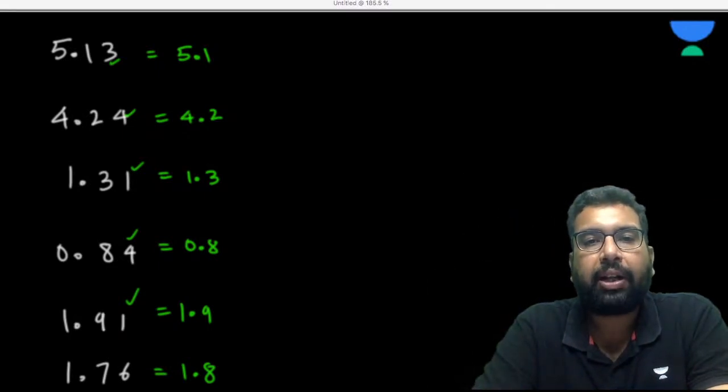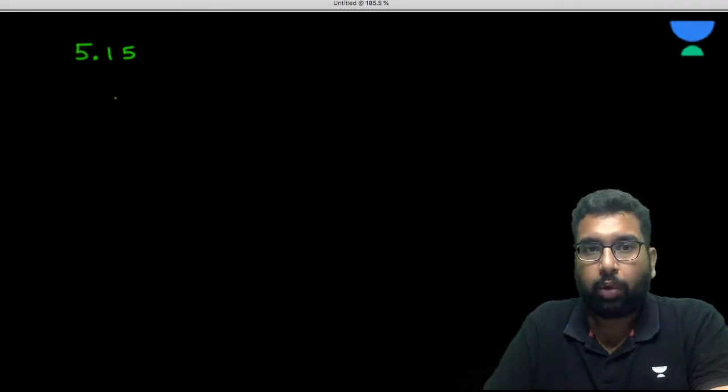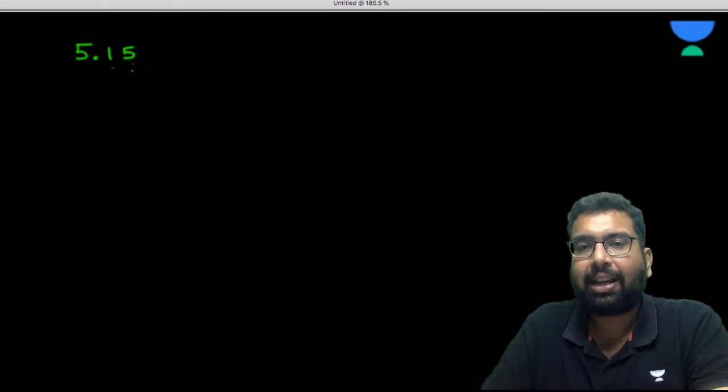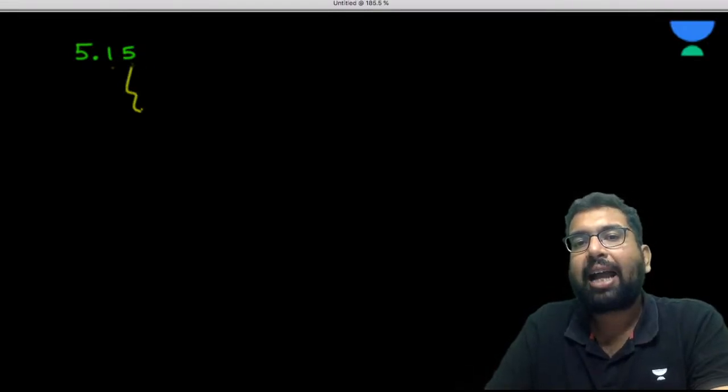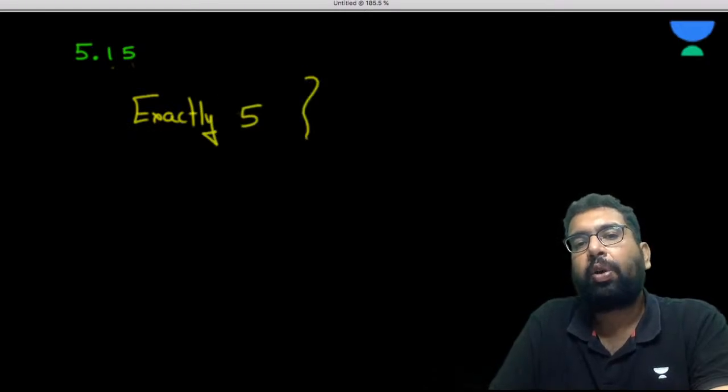Now what happens when it is exactly 5? If it is 5.15 exactly, and you want to round off to two significant figures, you need to round this off. So what if the digit after this is exactly 5? When the digit after the digit you have to round off is exactly 5, what do we need to do here?